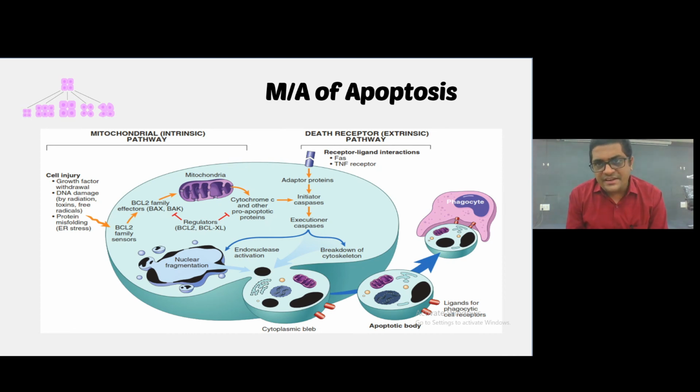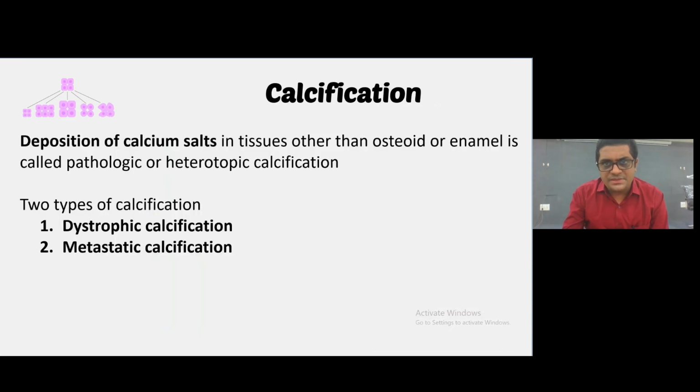Whereas in the extrinsic pathway, there is receptor ligand interaction, that is FAS and TNF alpha receptor, and adapter proteins will bind to this receptor and initiate the caspase pathway, execution of the caspase, and then again the same pathway: endonuclease activation and the breakdown of cytoskeleton, it forms the apoptotic body, and this apoptotic body is engulfed by the phagocytic cell. And this is the mechanism of apoptosis.